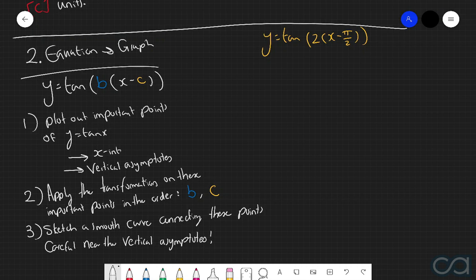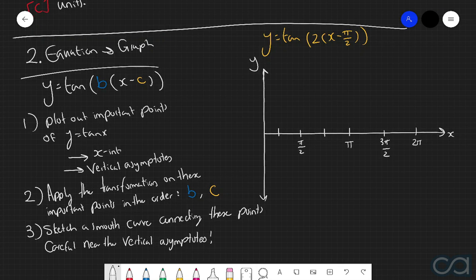Okay, so with that being said, let's now use this three-step process to sketch out the graph of this tan function on the domain of 0 up to 2 pi. And so now we're going to plot out all the important points of the graph of y equals tan of x. So the first thing that we know about the graph of y equals tan of x is that it has x-intercepts at x equals 0, x equals pi, and x equals 2 pi. So I'm just indicating those ones there.